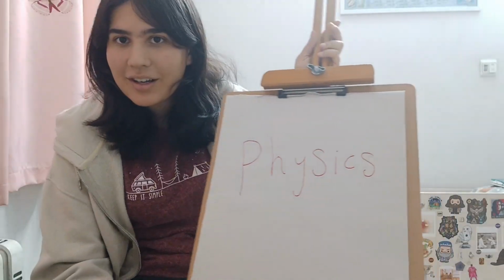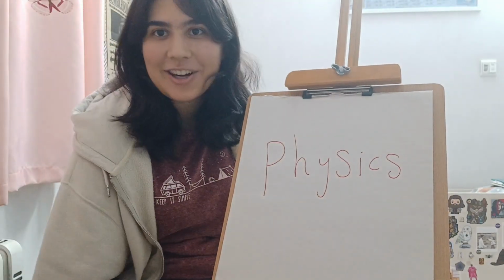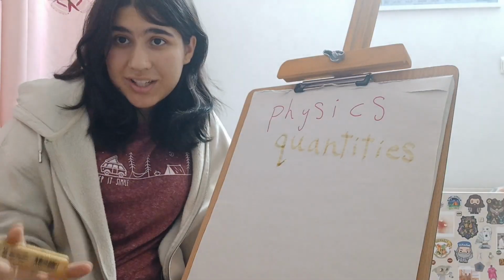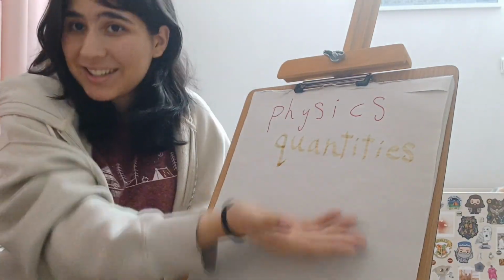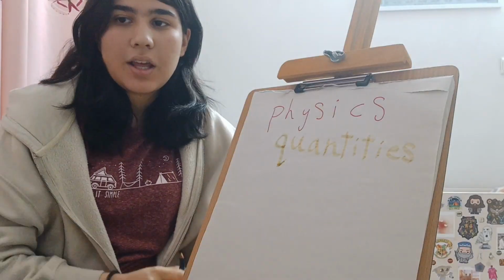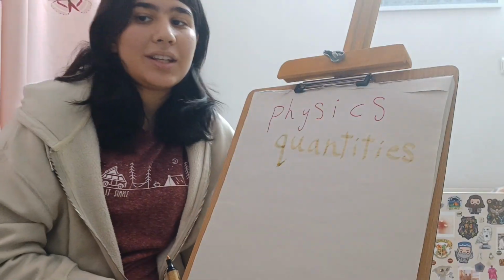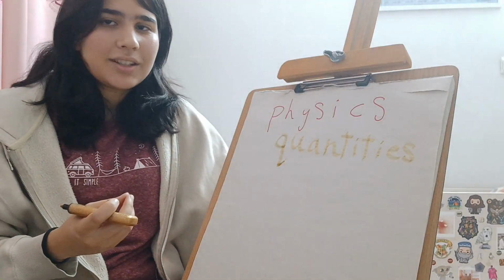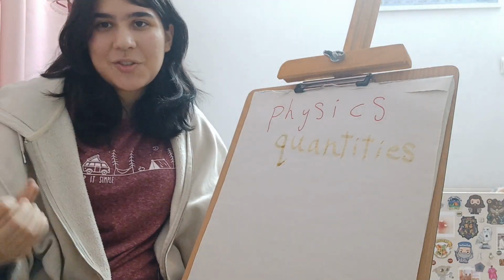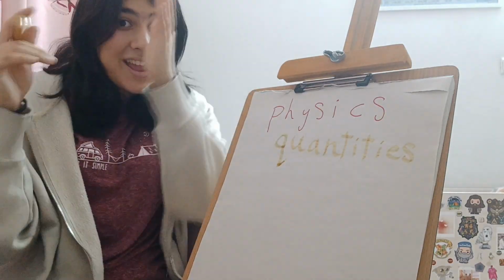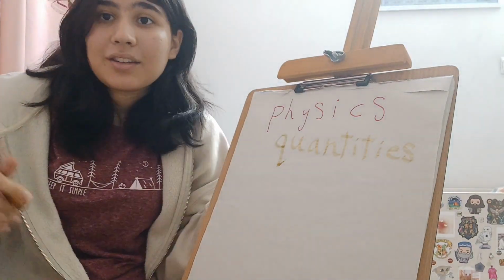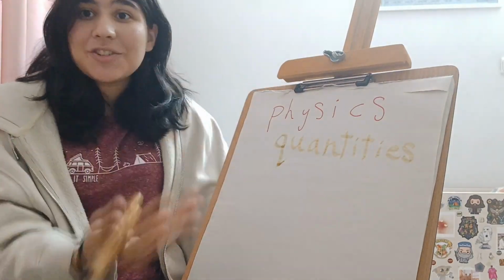So, we are gonna learn physics together. Let's start. One of the most important things in physics are quantities. And we actually have two types of quantities. The first one is the base quantities, or we can also call it fundamental quantities. They are the most important quantities that we have, and we write every other quantity based on them. And there are 7 things that we're gonna learn together.